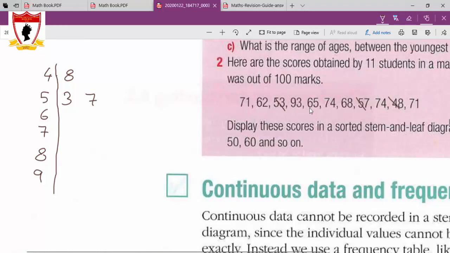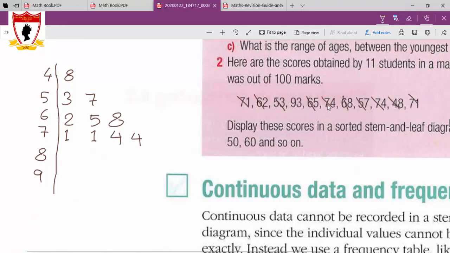60s, we have 62, 65, 68. Then 70s, we have 71, 71, 74, 74. As stem and leaf diagram, it's okay to repeat one number twice. 71's gone and 74, 74.